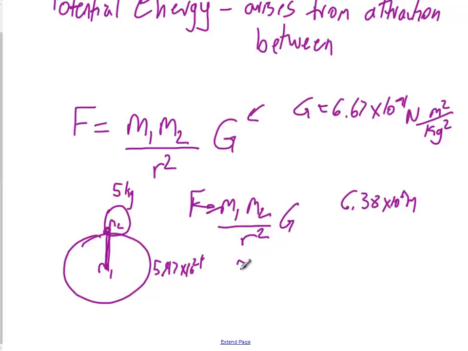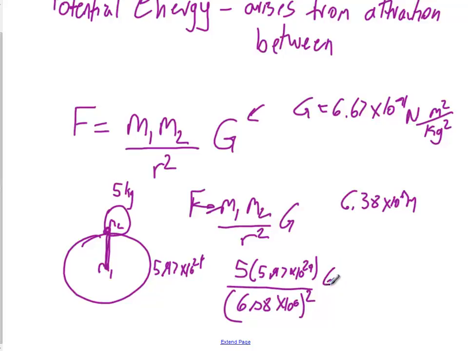We get 5 times 5.97 times 10 to the 24th, divided by 6.38 times 10 to the 6th squared, times 6.67 times 10 to the negative 11th, and then we'll get out of this the force of attraction.